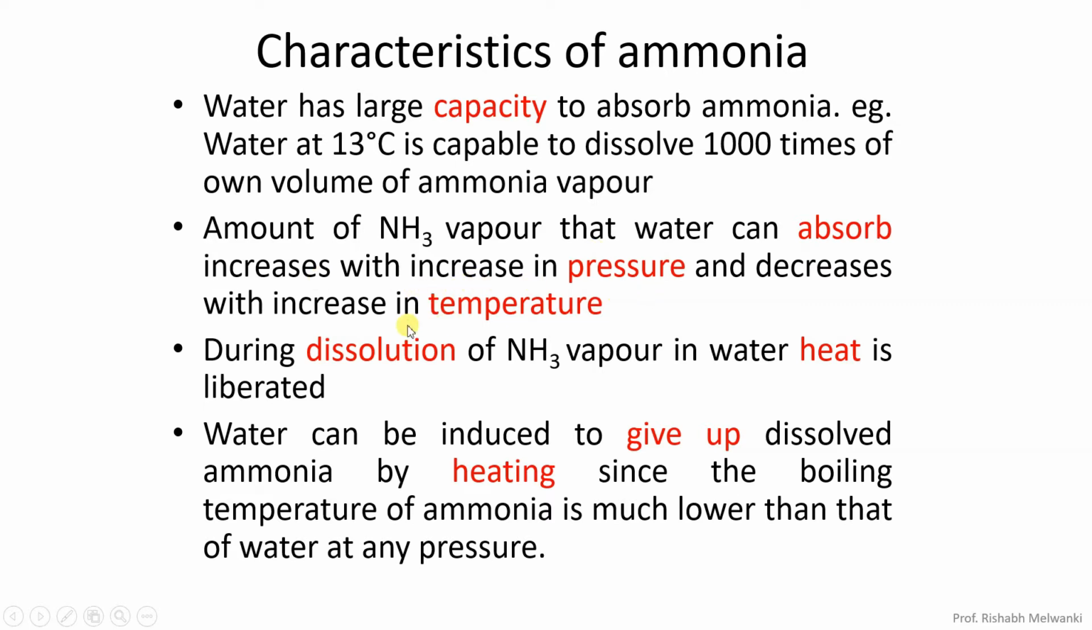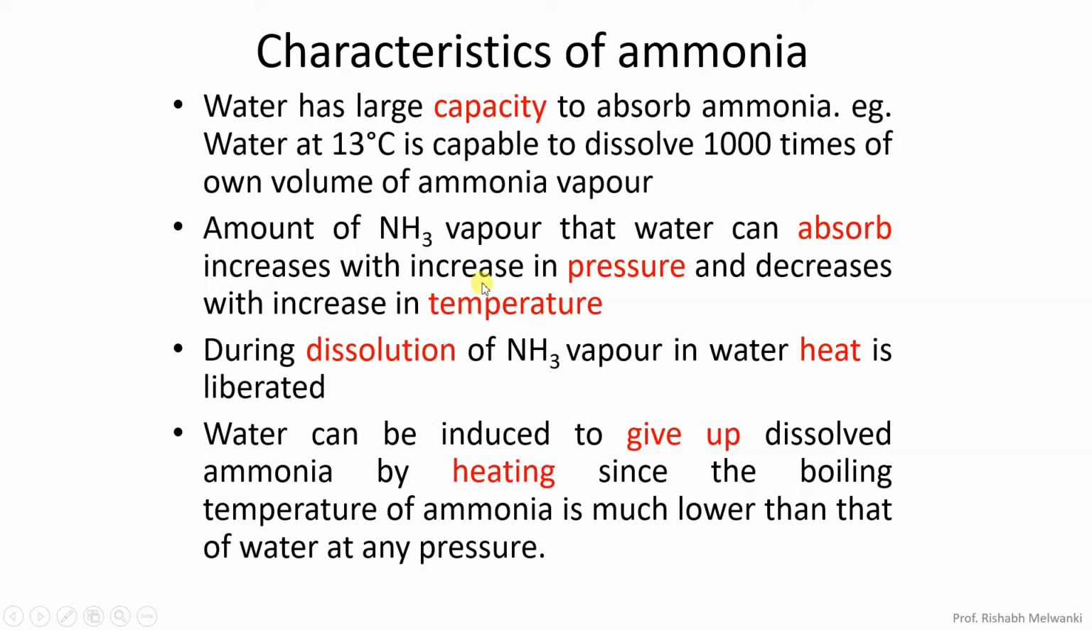Next, the amount of ammonia vapor that water can absorb increases with increase in pressure and decreases with increase in temperature, meaning the amount of ammonia vapor that can be absorbed by water can be controlled if we can control pressure and temperature. If the temperature of water is maintained low, then water will absorb more ammonia. Similarly, if the pressure is more, water can absorb more ammonia.